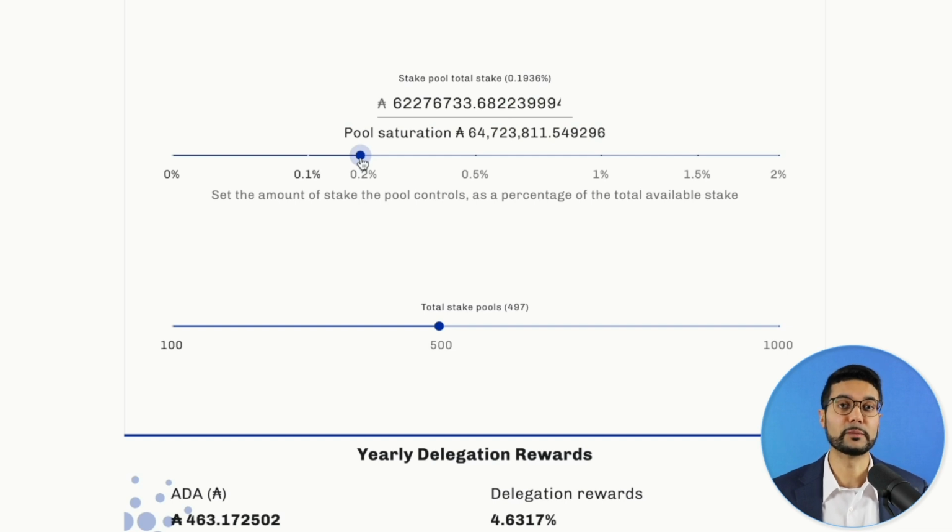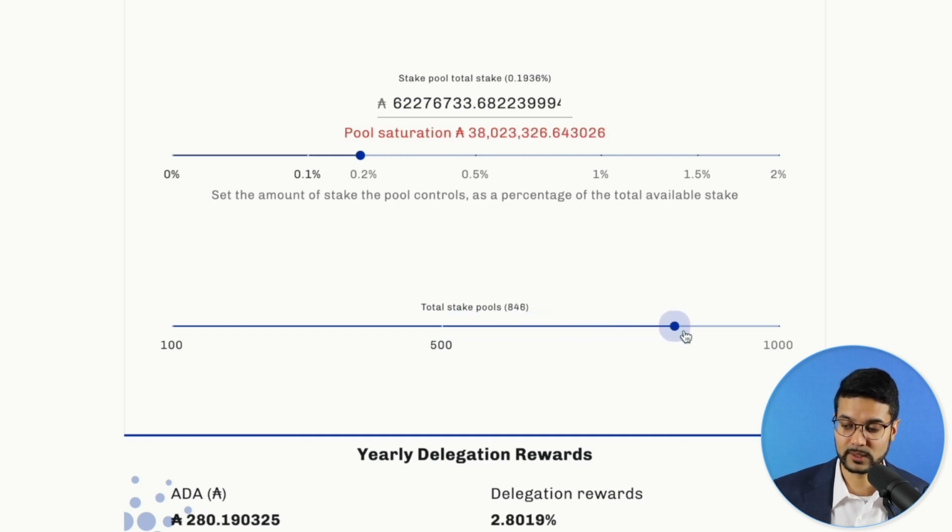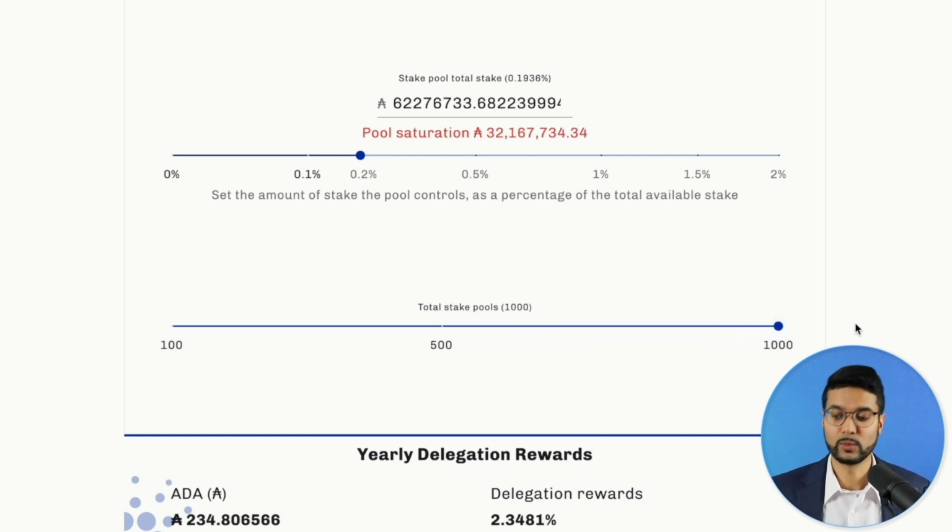In the future, the community as well as IOG has been considering adjustments to these various stake pool parameters. So what you can do in that instance for something like K, for example, right now K is set to 500, but in the future they're talking about an increase to 1,000. What's currently being debated is whether it is a slow, gradual increase or if it's a sudden increase in terms of the total number of stake pools. What that would do is thus cut the pool saturation in half to 32 million.